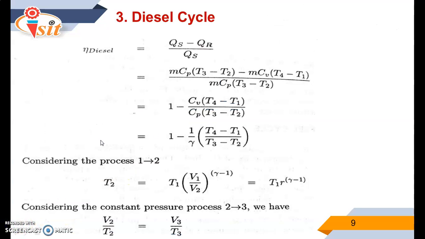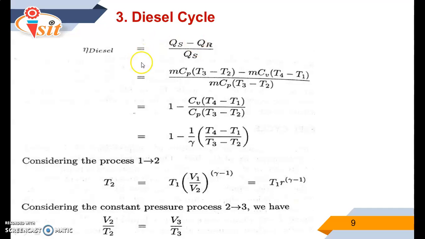We know that in case of the diesel cycle, the 4 processes are: first process is isentropic compression, second one is constant pressure heat addition, third process is isentropic expansion process, fourth process is constant volume heat rejection. Heat addition and heat rejection only take place in the constant pressure process as well as the constant volume process. Heat addition and heat rejection never take place in the isentropic process. In the diesel cycle they only take place in the constant volume and constant pressure processes.